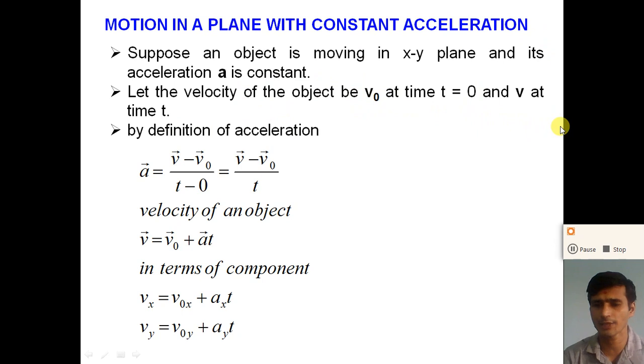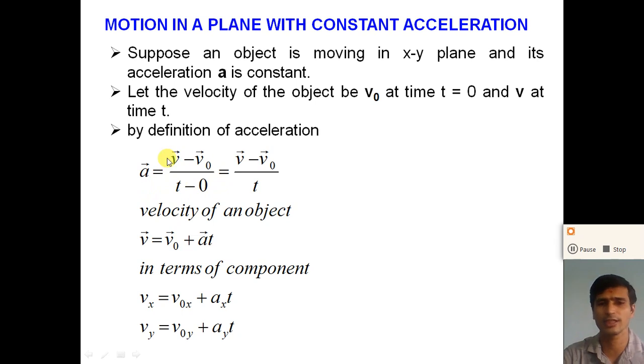Now what is the definition of acceleration? When the object is moving with constant acceleration, the average acceleration and the instantaneous acceleration are the same, right? So by the definition of acceleration, acceleration is equal to change in velocity divided by time. So the acceleration vector a is equal to v minus v0 divided by t.